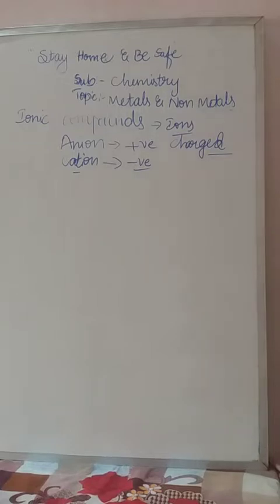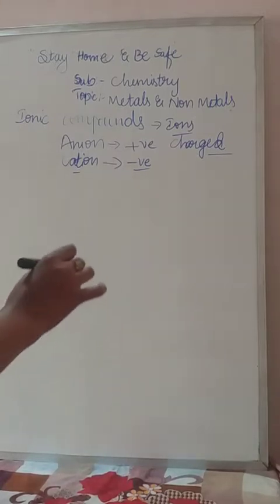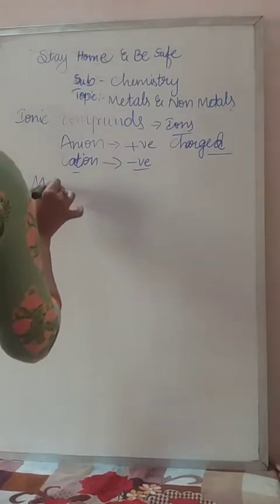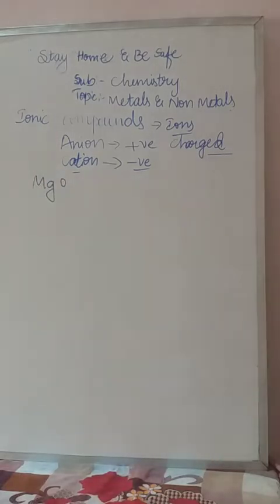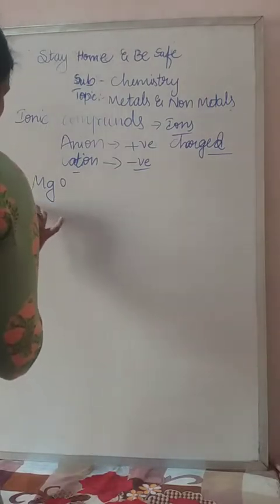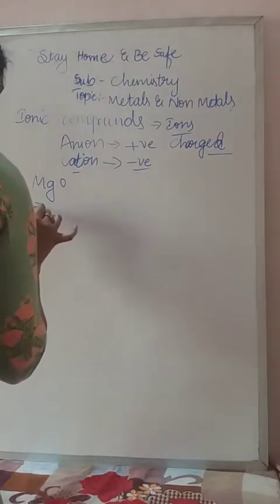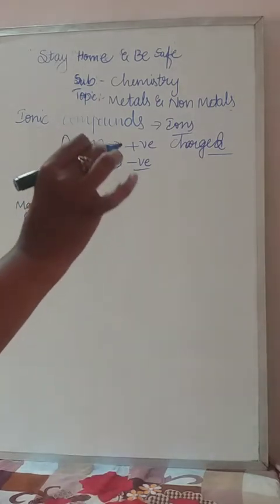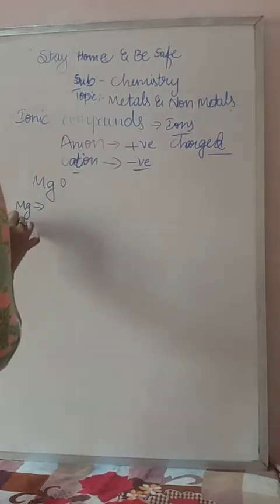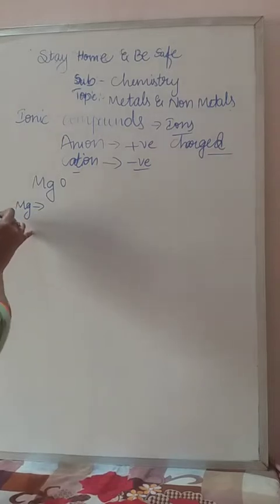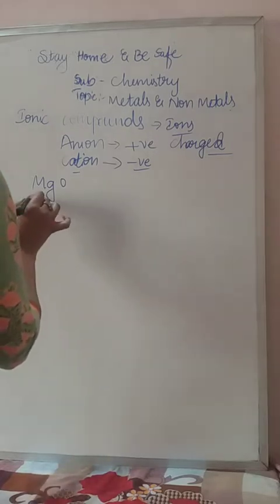Let us take one example of an ionic compound, that is magnesium oxide, MgO. Consider this as an ionic compound. How has this compound formed? Here also we want to write the electronic configuration. Magnesium atomic number is 12 and mass number is 24.